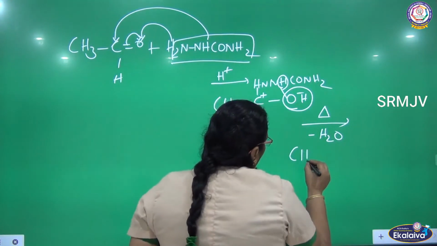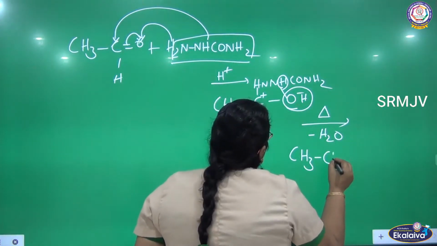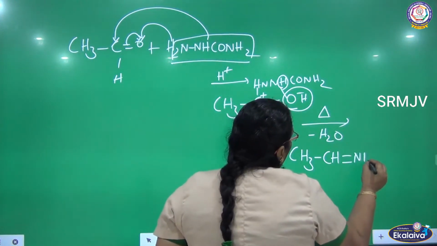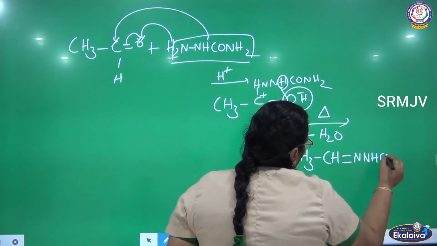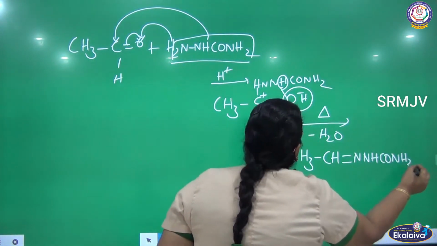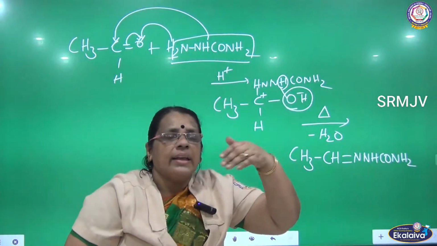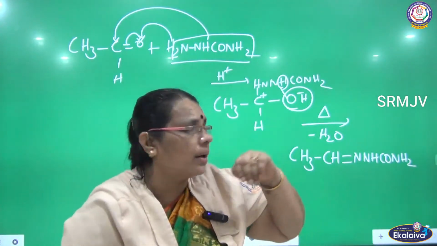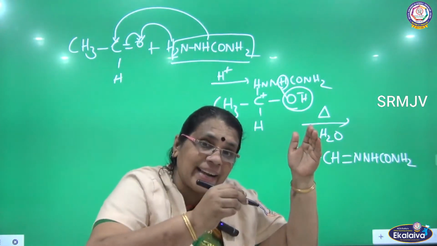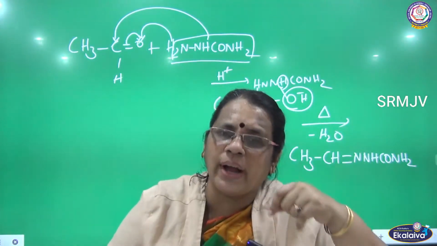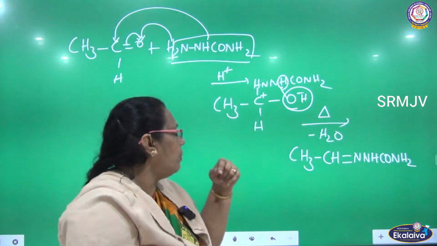So what is the compound we are getting here? CH3, CH double bond NNHCONH2. As hydrogen is removed from here, a double bond will be formed, is it not? When you add hydrogen, the bond will be broken. Here we are going to remove hydrogen, so a double bond will be formed here.